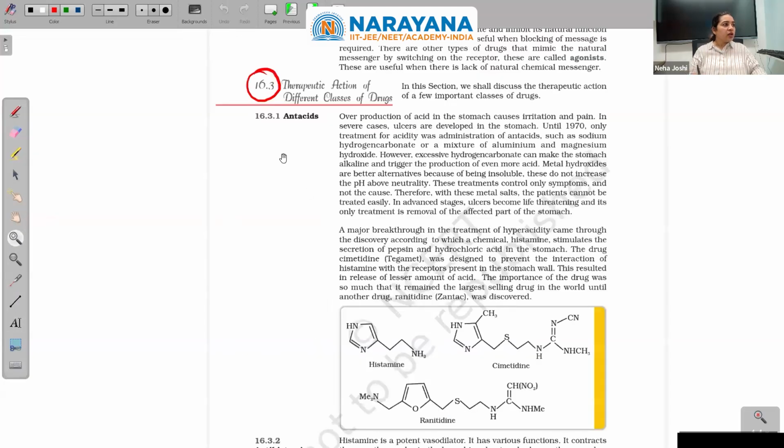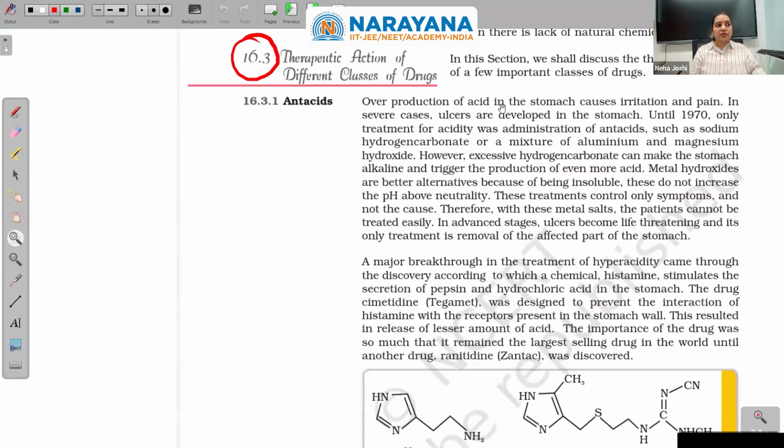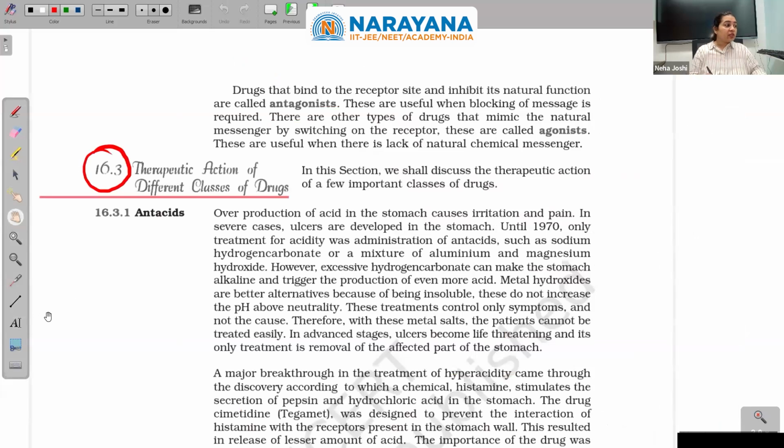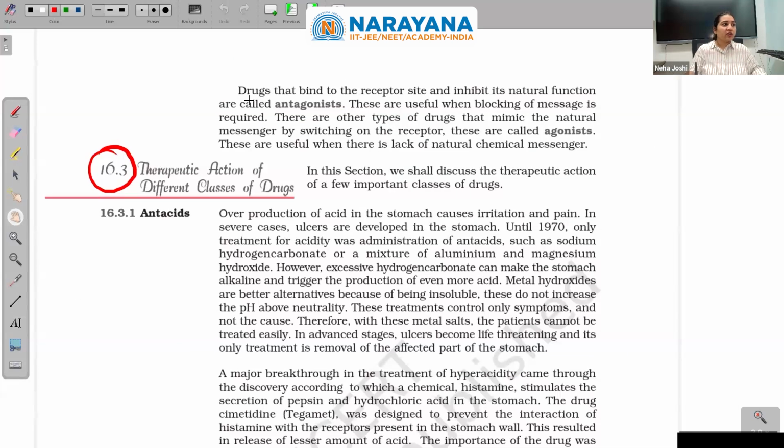Let me enlarge. Drugs that bind to the receptor site and inhibit its natural function are called antagonists. That means some chemical is coming and it will tell the cell to perform in a certain way, whether it is good for body, bad for body, maybe whatever.